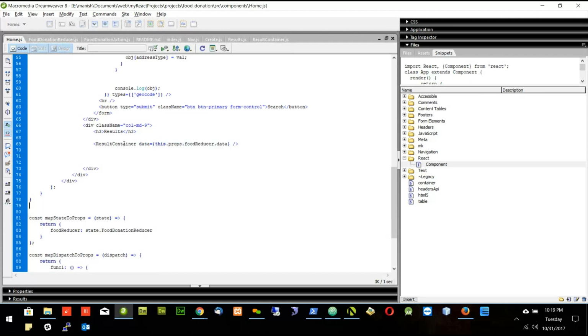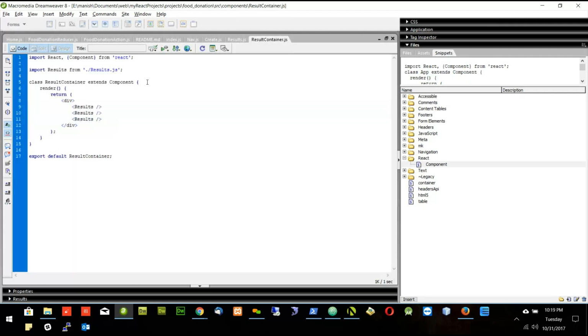So when I go to result container and I am passing the key data, if I want to access this data in the result container, I can access it like this. In the render function, I will use console.log previous page data is this data.